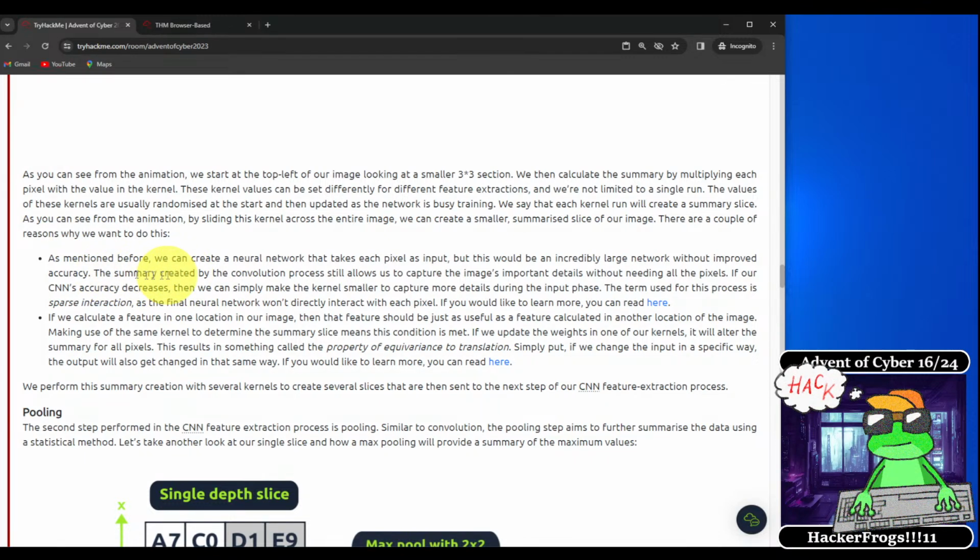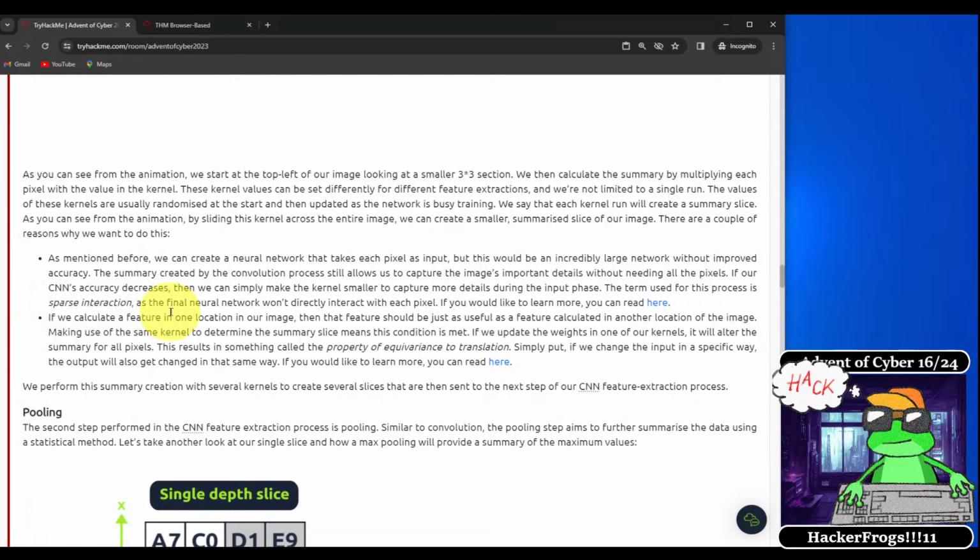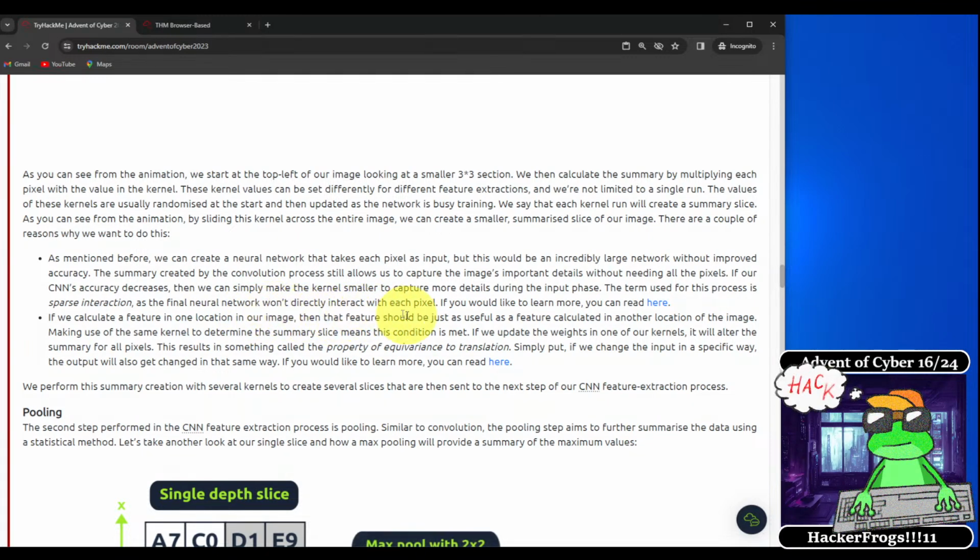There are a couple of reasons we want to do this. As mentioned before, we can create a neural network that takes each pixel as input, but this would be an incredibly large network without improved accuracy. The summary created by the convolution process allows us to capture the image's important details without needing all the pixels. If our CNN's accuracy decreases, then we can simply make the kernel smaller to capture more details during the input phase. The term used for this process is sparse interaction, as the final neural network won't directly interact with each pixel. If you would like to learn more, you can read about it here.